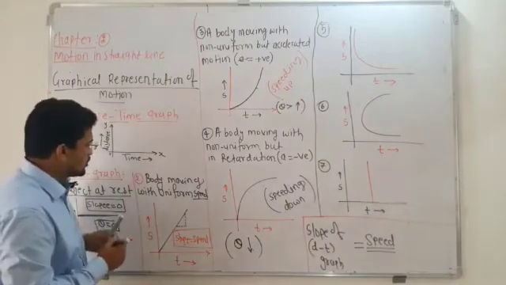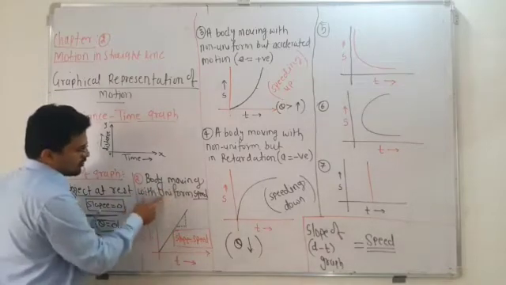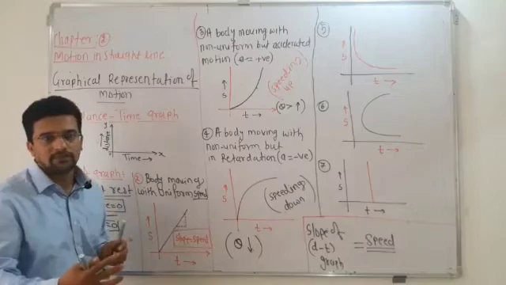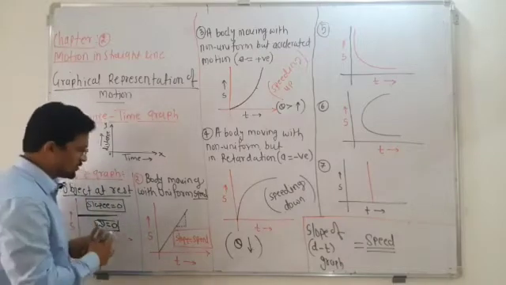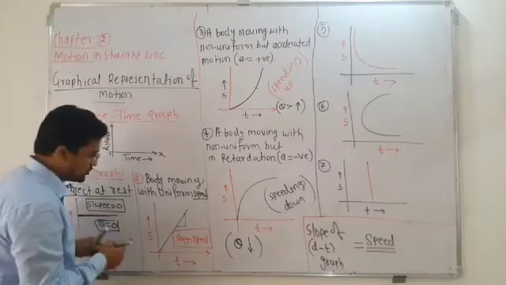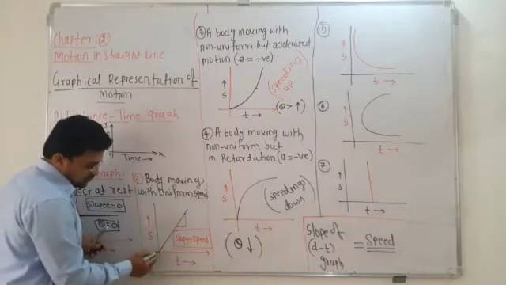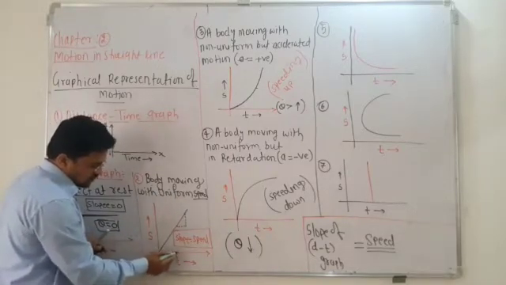Okay, so next one is, if the body is moving with uniform speed. Uniform speed means equal distance in equal time. Already yesterday in the previous video I have told you. So uniform speed means equal distance in equal time. So in 1 hour this much distance, in 2 hours this much distance.